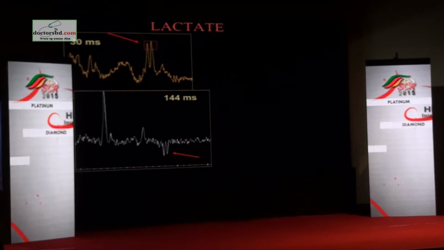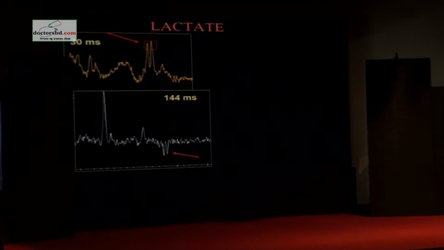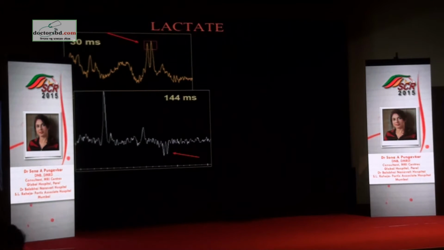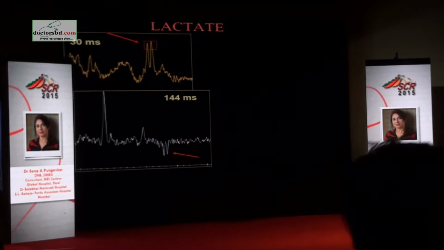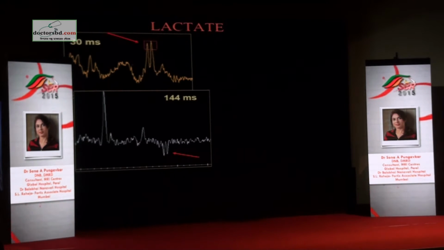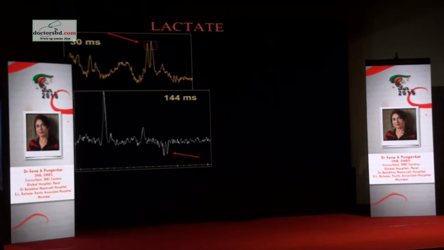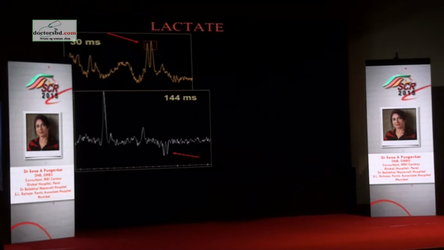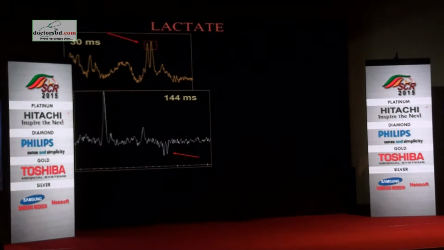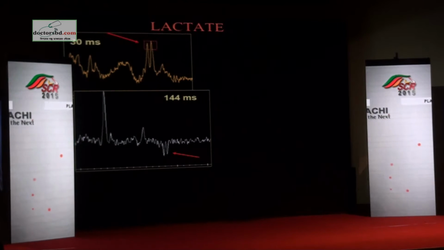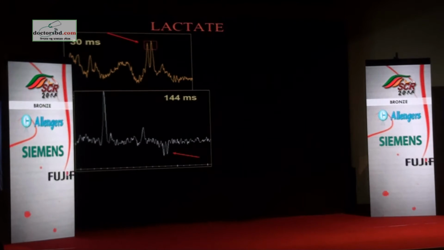When you run a long TE spectrum, that is 144 milliseconds, it can be 135 on other scanners, but it just means the same. You have inversion of the lactate peak below the baseline, that is essential. But if you also notice, the lactate peak loses its height. That means if the lactate peak was short, you would not see it on this spectrum. You would lose the signal because you are allowing a long time of relaxation for that metabolite.